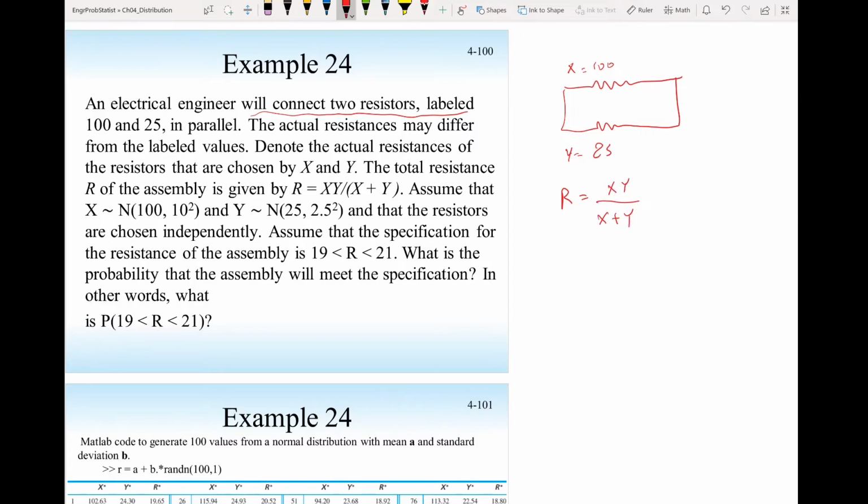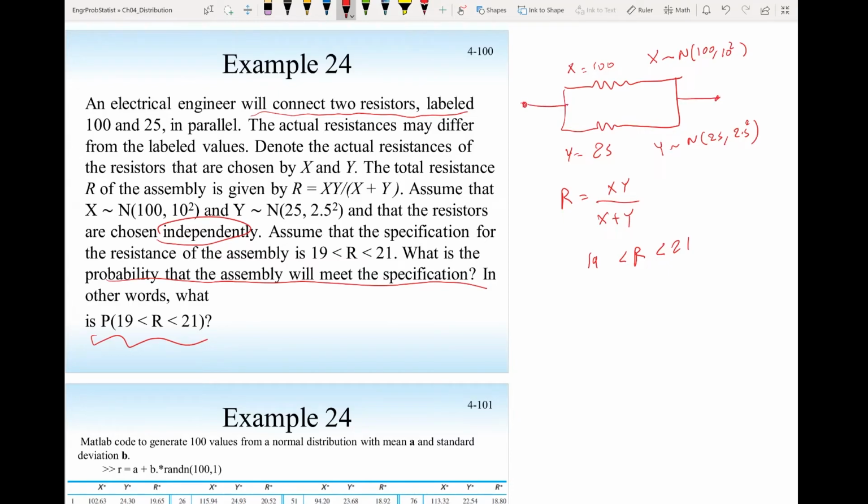Now assume that X here is a normal distribution with mean 100 and variance 100, and Y is a normal distribution with mean 25 and a variance of 2.5 squared. Let's make these 10 squared. And the resistors are chosen independently. Assume that the specification for the resistance of the assembly is that R should be between 19 and 21. They cannot be outside this range, otherwise our design will collapse. What is the probability that the assembly will meet the specification? In other words, what is the probability R will be between 19 and 21 for this system?